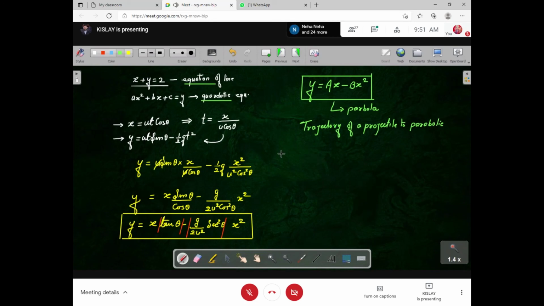If you want to find the values of these, then A will be tan theta and B will be g sec square theta upon 2u square. We will do different types of questions on these equations. In this way. So please note all these things. This information is very important.